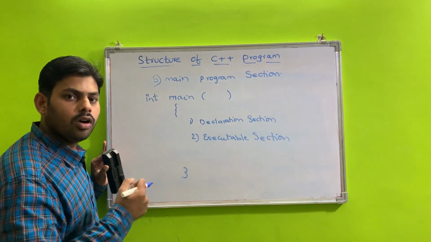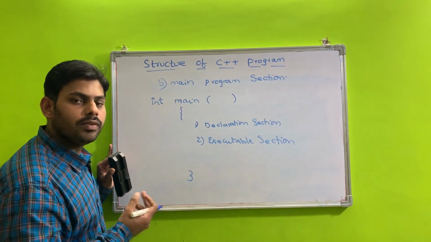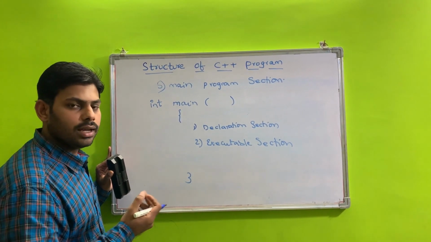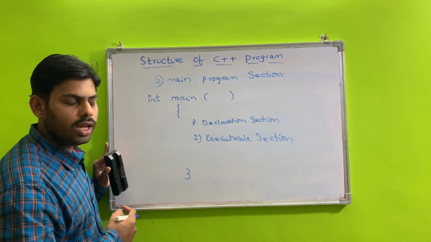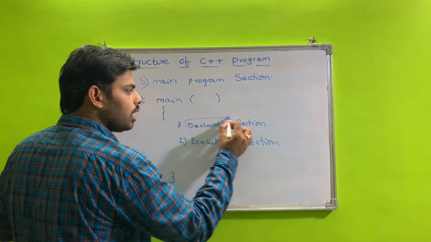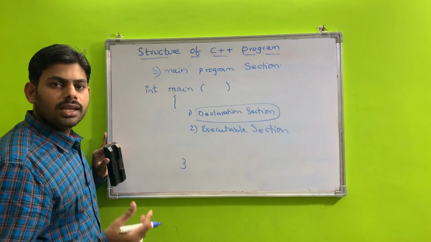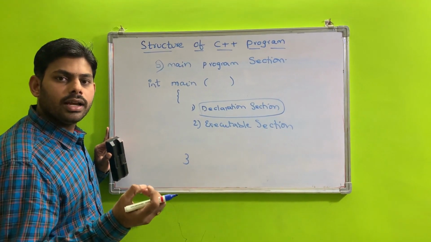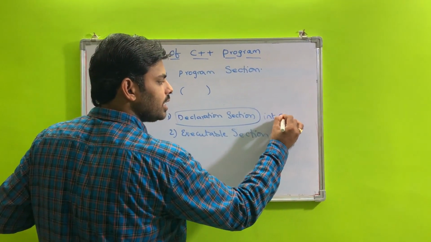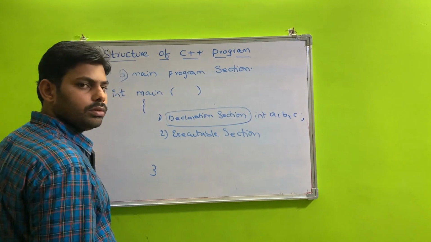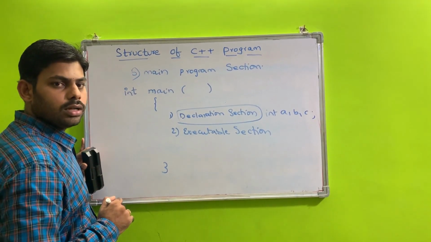Suppose you want to perform addition of two numbers, how many variables are required? Three variables are required: A, B, and C for storage. Those three variables are declared in the declaration section. What is the logic performed for addition? Here the declaration is A, B, C. So three variables are required for a program for addition of two numbers.